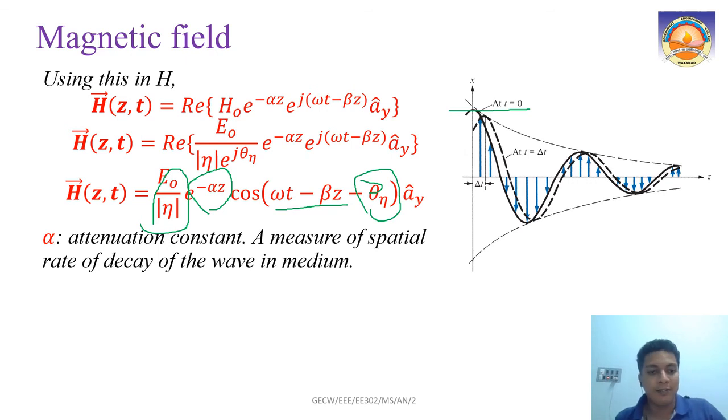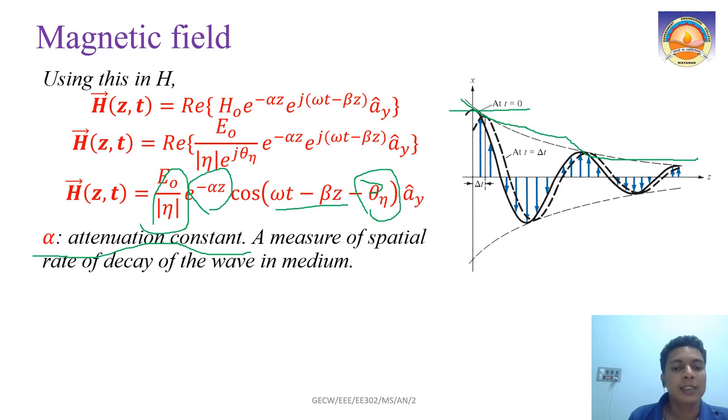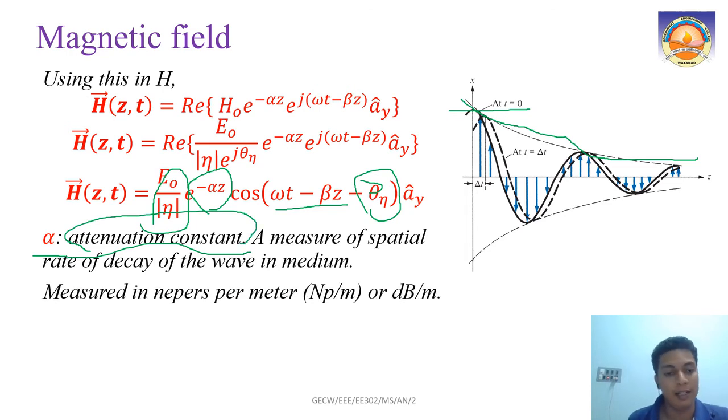This alpha we call the attenuation constant. I think we already discussed this. Alpha is a measure of the spatial rate of decay of the wave in the medium, as you are seeing here. First it was here, and slowly your amplitude is decreasing like this. That is why it is called the attenuation constant, alpha. It is measured in Napiers per meter or decibels per meter.